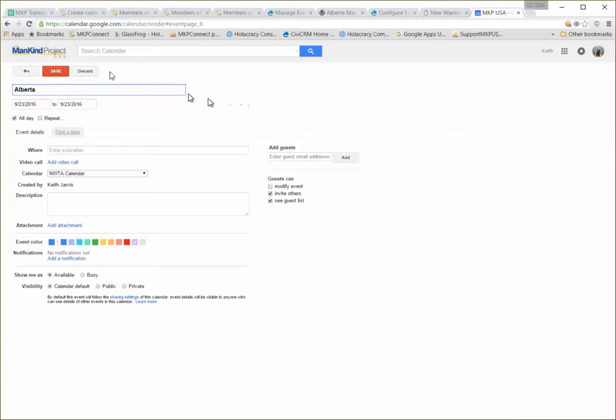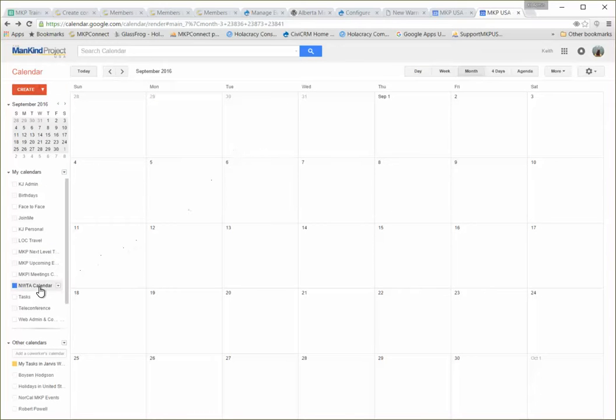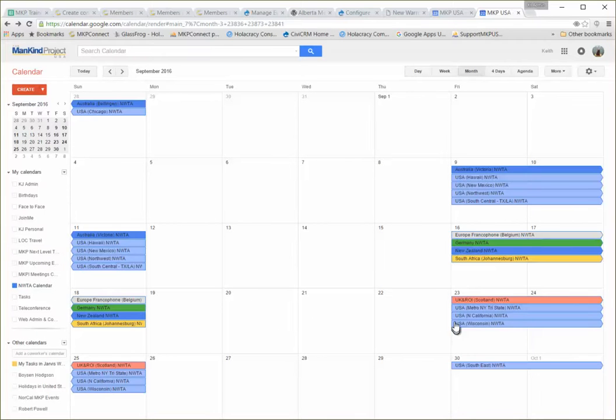Crap, I need to open that up and look at it. I need my naming scheme in front of me here. Why is it not? Okay. Alberta NWTA. So I guess that's all it needs. Oh, it'll be Canada, parenthetical Alberta.